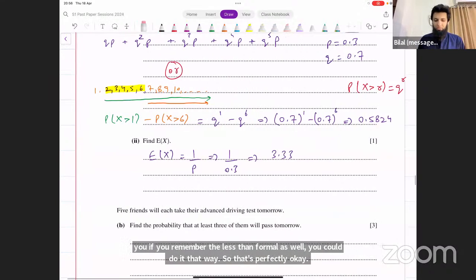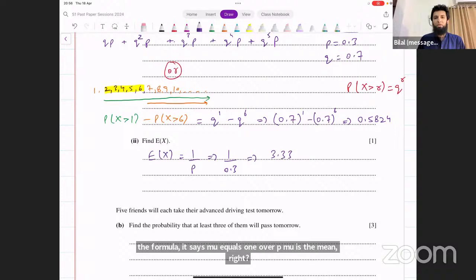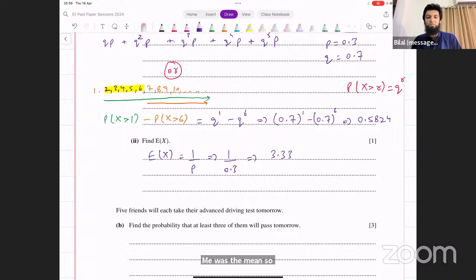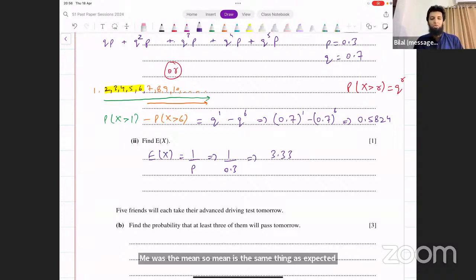In the formula sheet, it says mu equals 1 over p. Mu is the mean, right? Mu is the mean. So mean is the same thing as expected value. So there are different notations that we use for this. Expected value, mean. For mean, you use mu as well. You use x bar as well. It's all the same thing.